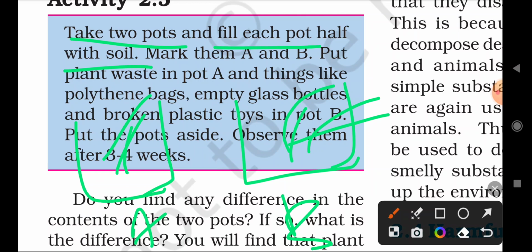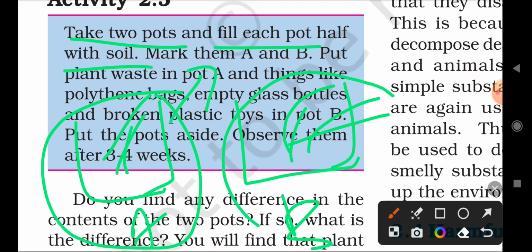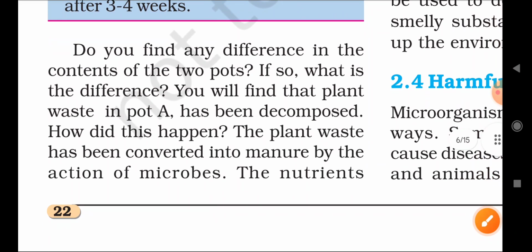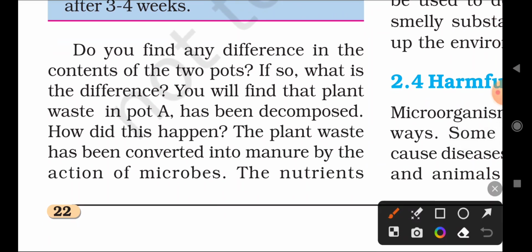So we can easily say that pot A will decompose very easily and pot B will not decompose, because all are glass and plastic bottles, and they will not be decomposed by the microorganisms. Fruits and vegetables can easily be made into compost, or converted into simpler substances.